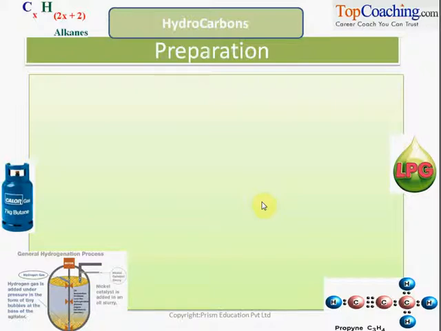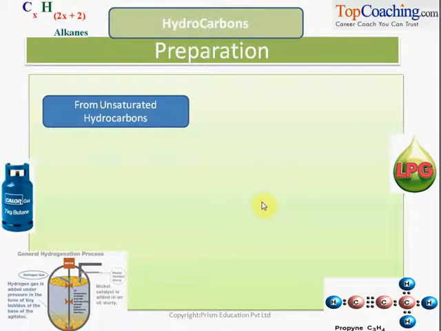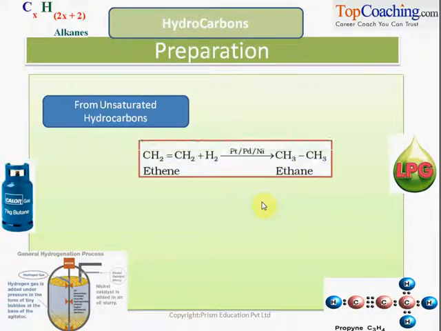So let us have a look at how they are prepared. Well, they are prepared from unsaturated hydrocarbons. Let us first recall saturated and unsaturated hydrocarbons. The saturated ones are the ones with single bonds, and unsaturated hydrocarbons are the hydrocarbons with double and triple bonds. So ethene is an example of an unsaturated hydrocarbon.